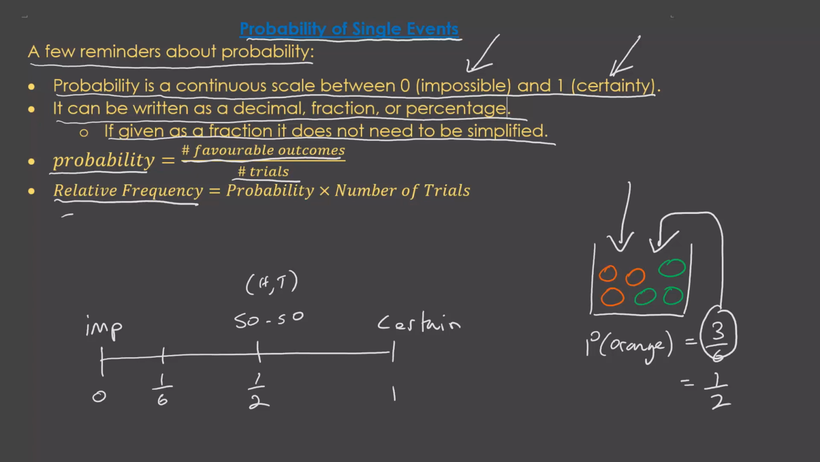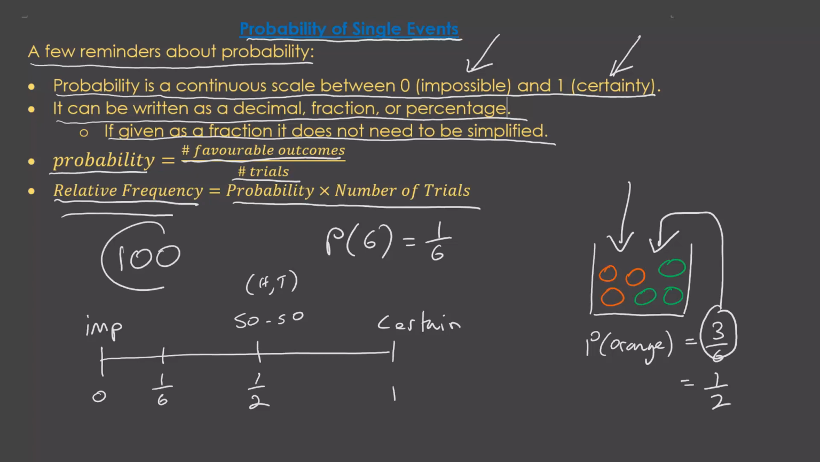Now, relative frequency, this is an important calculation. Probability times number of trials. So the probability of getting a 6 when we roll a die is 1/6. How many times would you expect to get a 6 if we rolled the die 600 times? Well, you might just think to yourself, well, there's 6 faces and 600 times means that I should get it 100 times. And indeed, if you do the probability times 600, you do get 100.